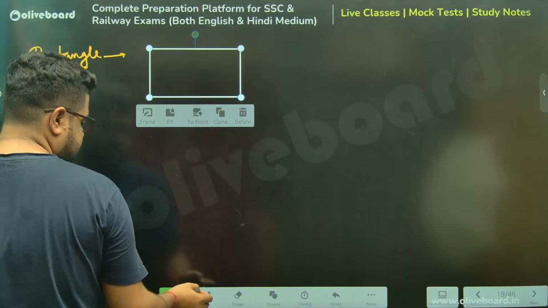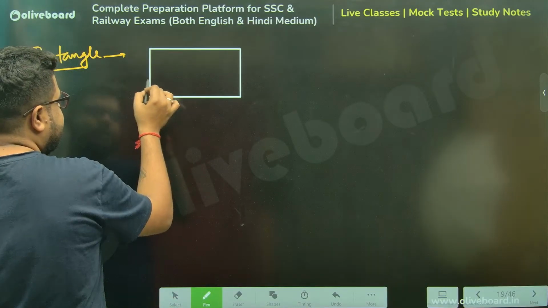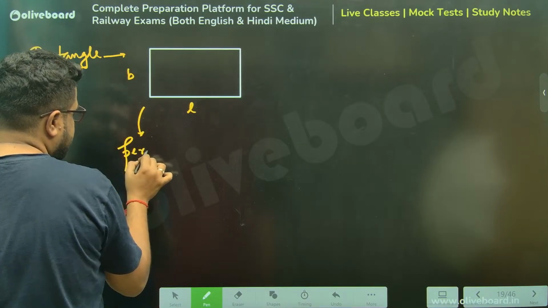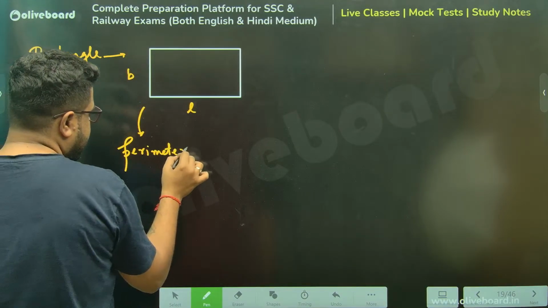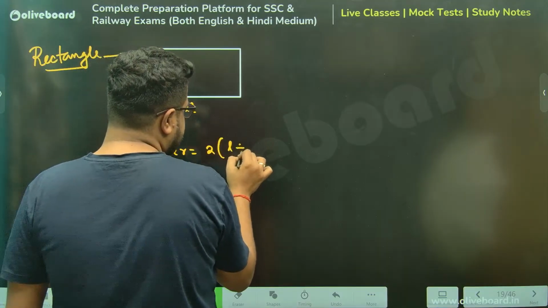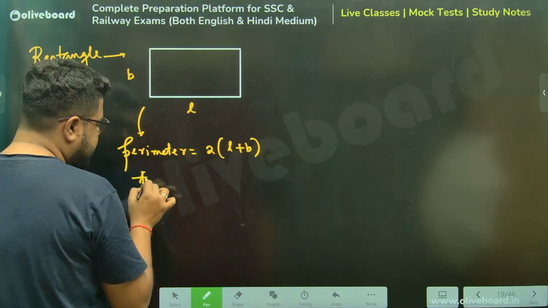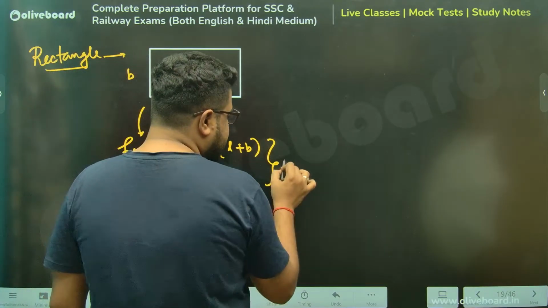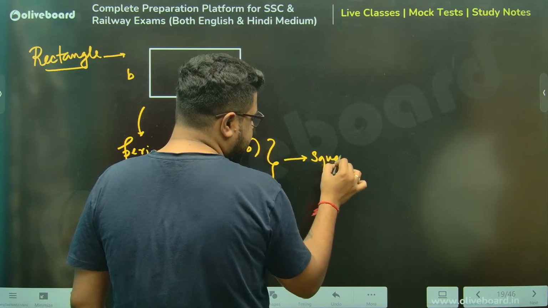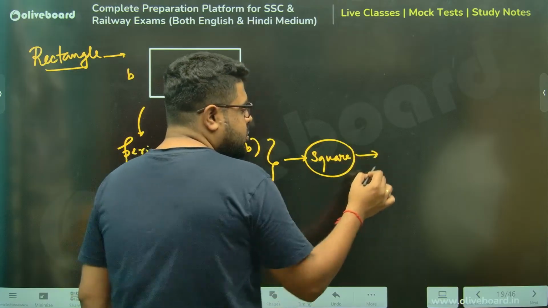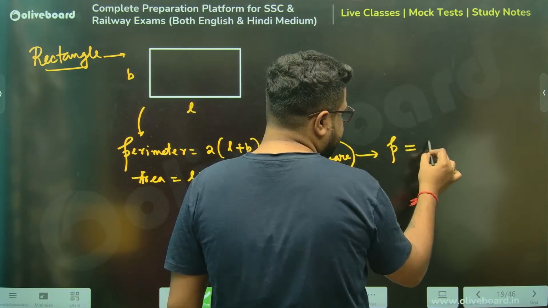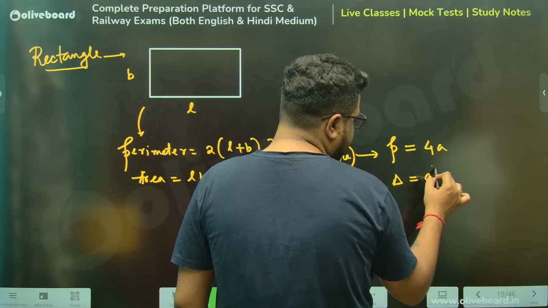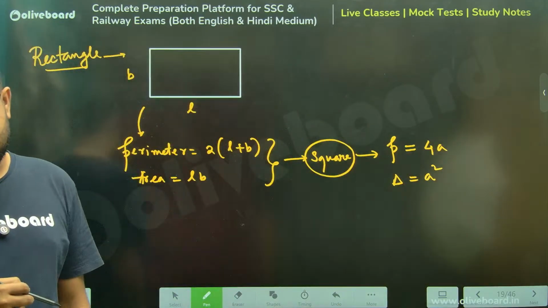If it has length and breadth, the perimeter will be twice of length plus breadth, and area will be L into B. And if this becomes a square, meaning length becomes equal to breadth, the perimeter will become 4 times A and area will become A square. Again, very simple thing, right?